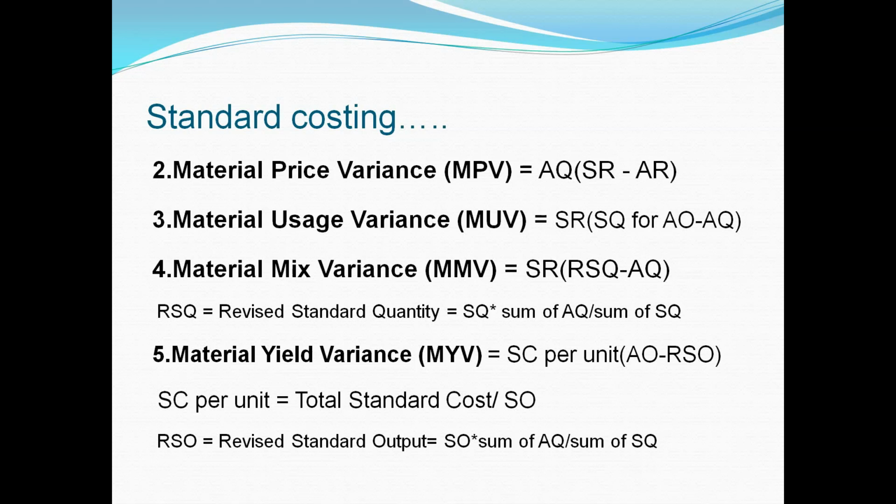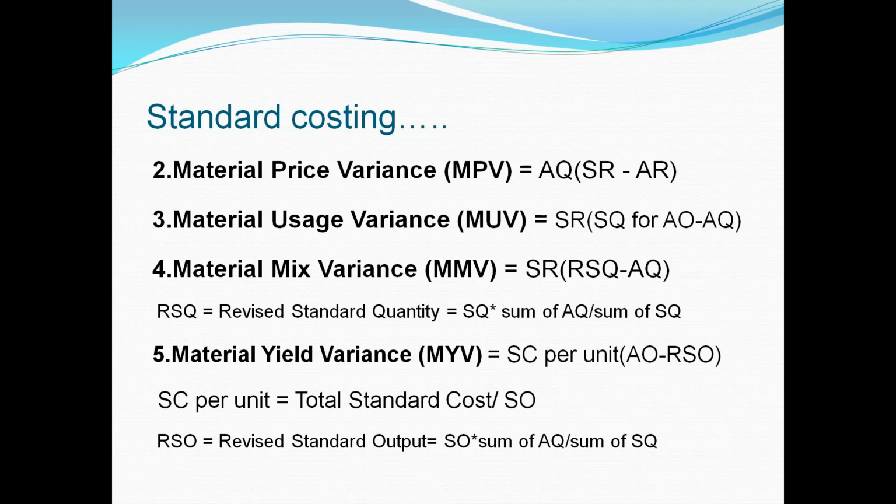Next and last, material yield variance. Material yield variance is equal to standard cost per unit, bracket start, actual output minus revised standard output. In some cases, we have to calculate revised standard output in place of standard output. Now, how to calculate revised standard output?